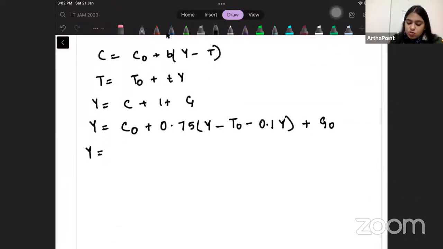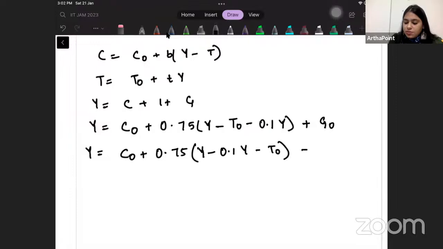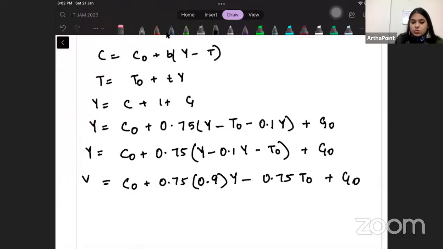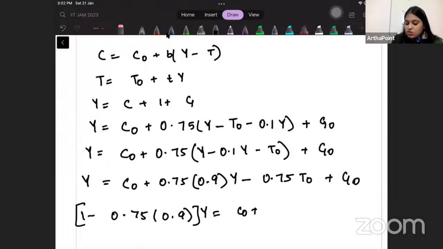So Y will be equal to C naught plus 0.75 Y minus 0.1 Y minus T naught plus G naught. This is going to be C naught plus 0.75 times 0.9 Y minus 0.75 T naught plus G naught. So 1 minus 0.75 times 0.9 Y is equal to C naught plus G naught minus 0.75 T naught. That's done.